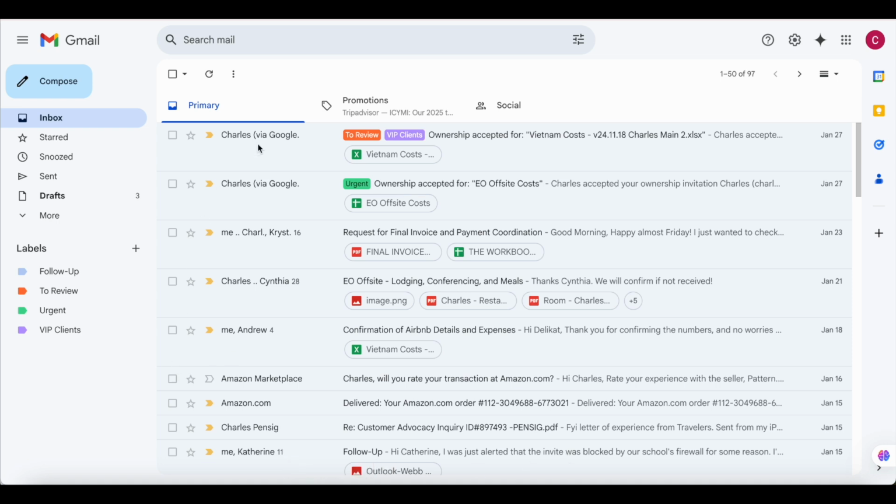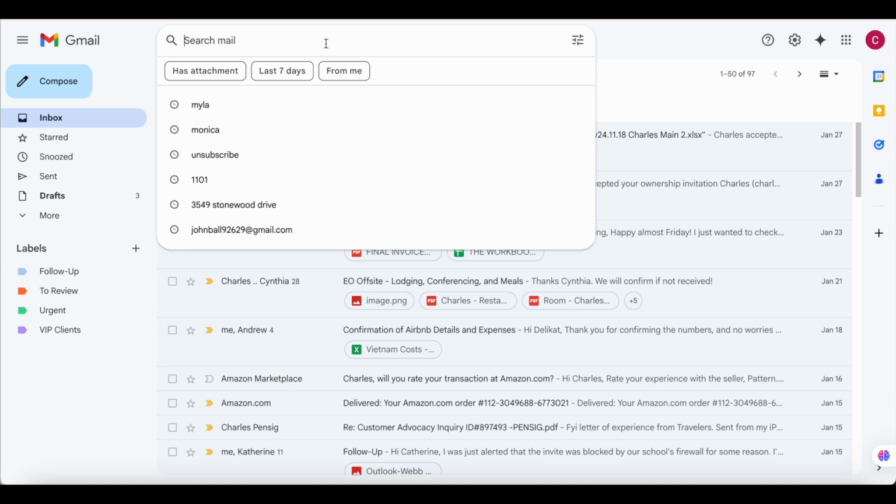So to create a filter, you're going to come on top here in the search mail. So here, once you click on search mail, you come to the very end of that bar and you can see show search options.